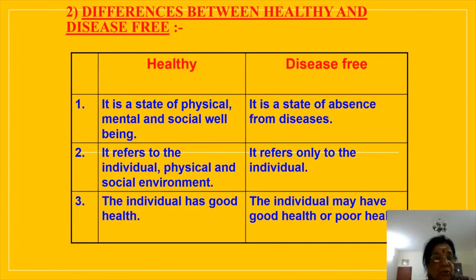Right? So just go through this as a difference between healthy and disease free. Healthy, it's a state of physical, mental and social well-being. It refers to individual, physical and social environment. The individual has good health. Whereas disease free, it is a state of absence from diseases. It refers only to the individual, and the individual may have good health or poor health. I hope you are able to follow this.